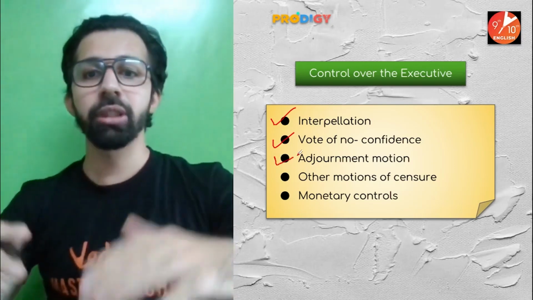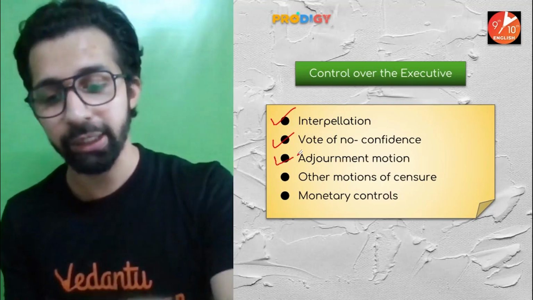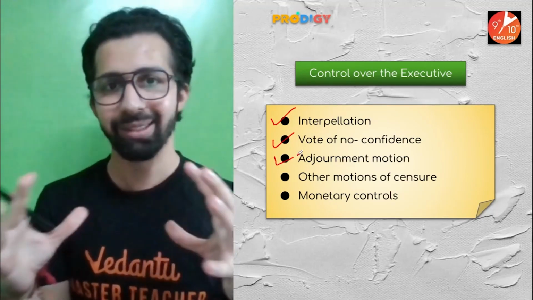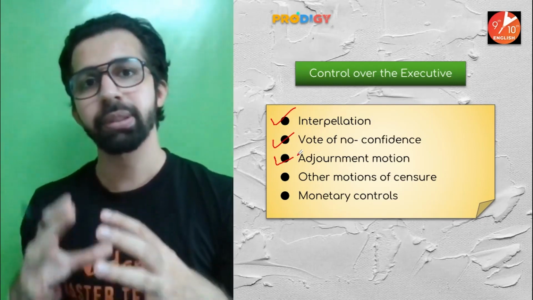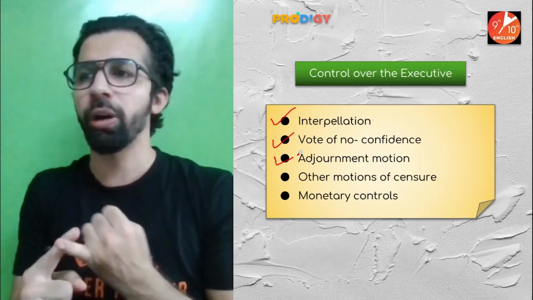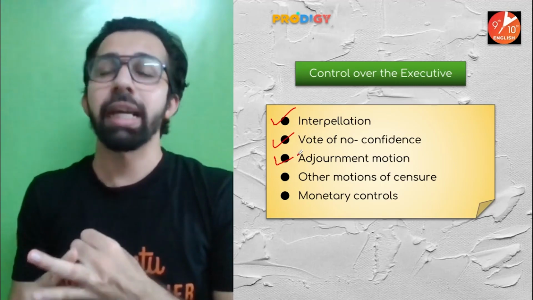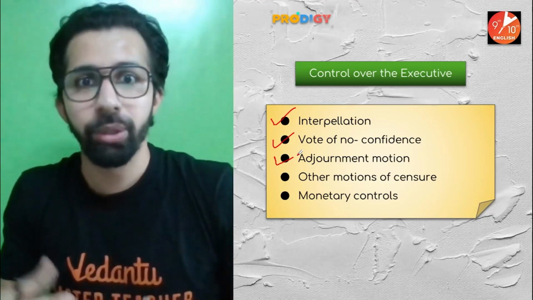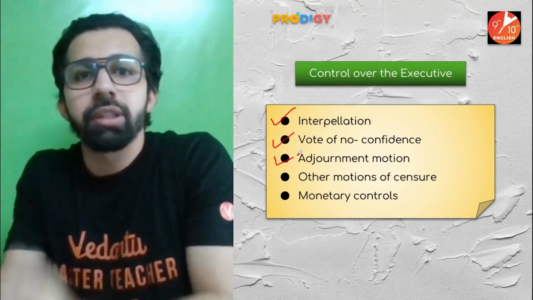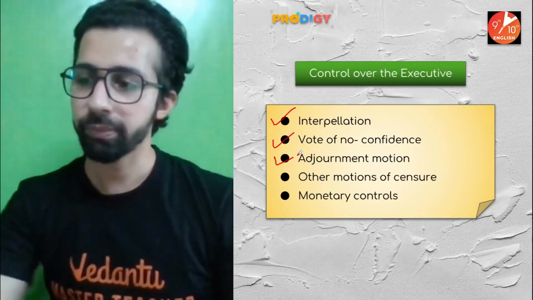Next, adjournment motion. Matters of urgent importance have to be discussed. Let's take an example. On every day of the session, some matters are discussed. But sometimes some urgent matters come into the picture. Like in the last session, I gave you the example of some railway accident or some natural calamity taking place. I hope you're understanding. In that case, the rest of the matters are set aside and matters of urgent importance are discussed. So that is adjournment motion.